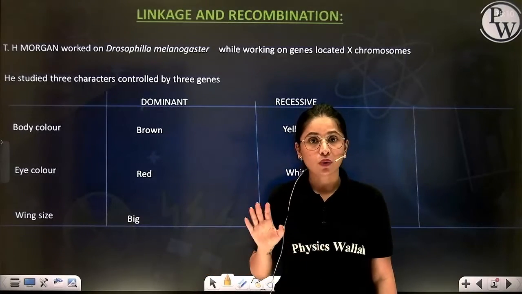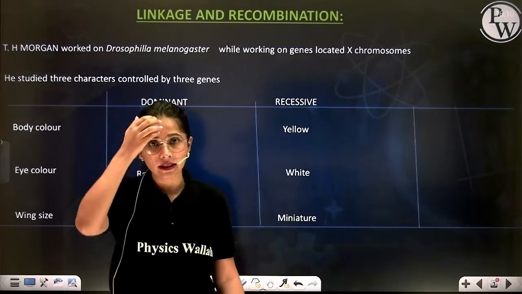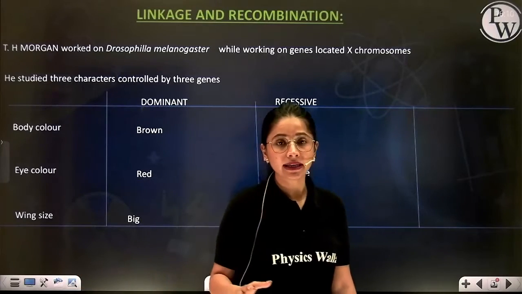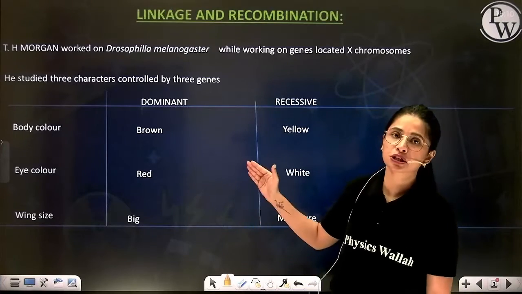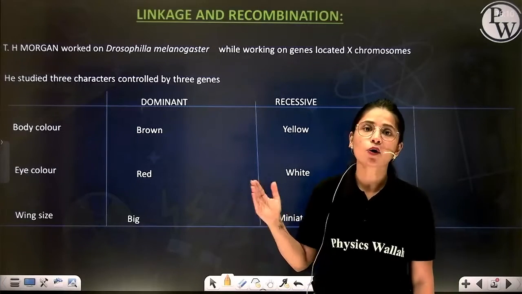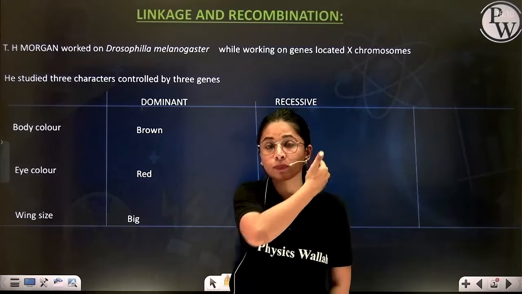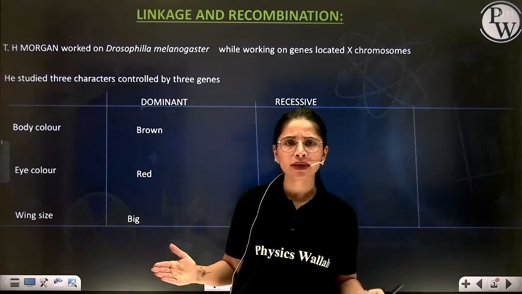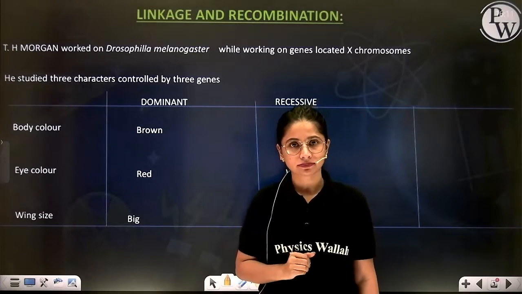Clear? So let me repeat it once again so that things become more clear. Beta, while studying dihybrid cross, Mendel proposed the law of independent assortment, to which an exception is linkage, as according to Mendel, when two genes are located on the homologous chromosome, they tend to segregate out independently without influencing each other during the time of gamete formation.